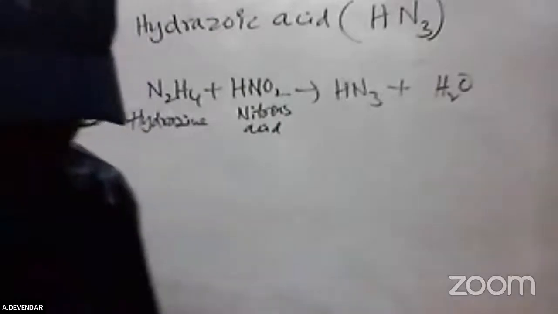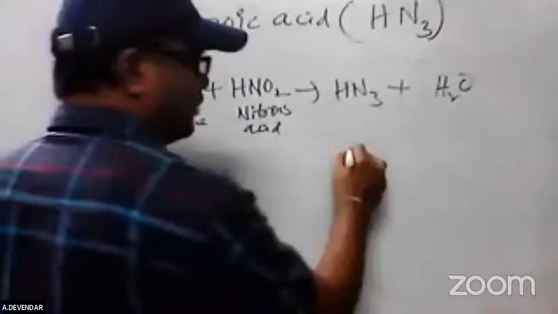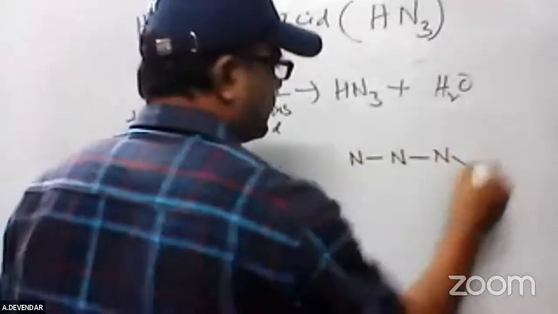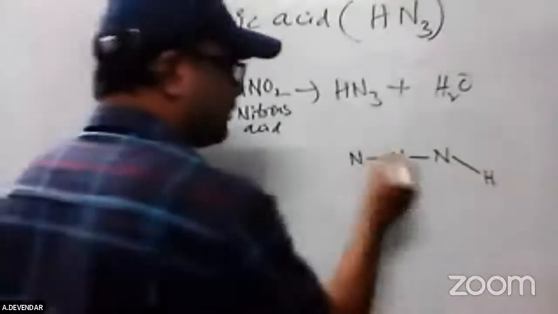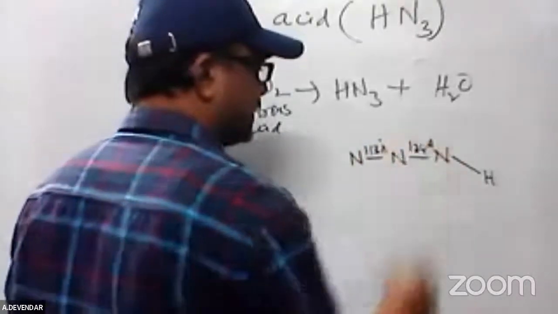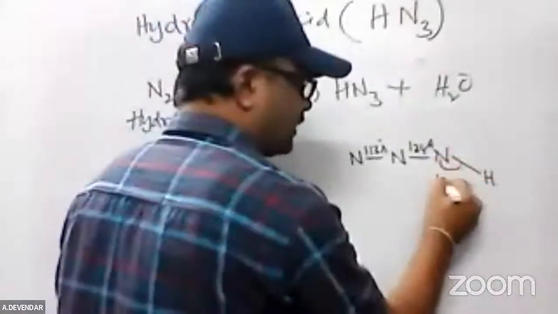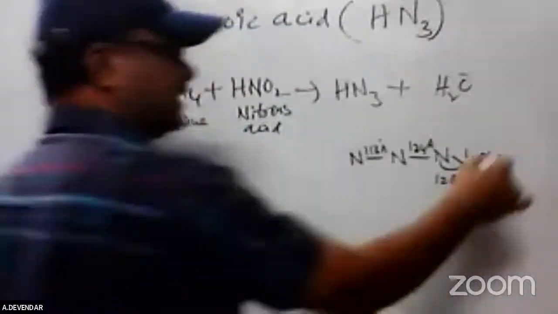The formula of hydrazoic acid is HN3. The nitrogens are present like this, and one hydrogen is present. In the structure, the bond lengths differ: one is 1.3 angstroms, another is 1.24 angstroms. The nitrogen-hydrogen bond angle is 120 degrees, and the bond length is 1.101 angstroms.